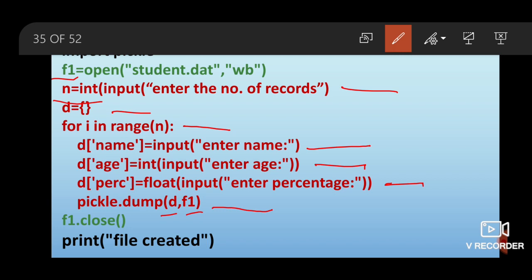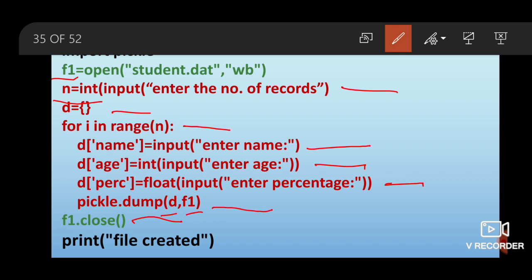Then again my loop will run for the next value of I, and again new entries will be taken and the new dictionary object will be written, and this process will be repeated n number of times, and after I am done with all the objects that I have to write, I have to simply close the file.